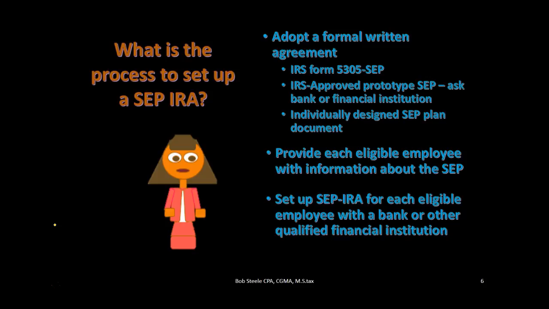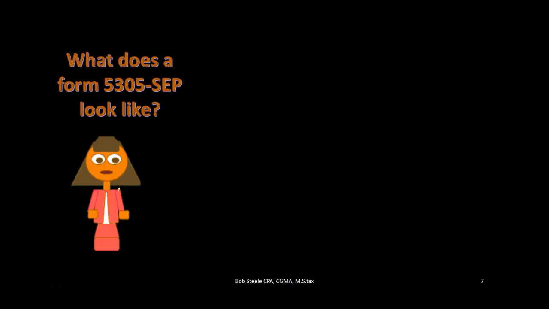Set up the SEP IRA for each eligible employee with a bank or other qualified financial institution. So if we do have qualified employees other than ourselves, then we're going to have to talk to our institution, our bank, or whoever's helping us to set this up, and set up their piece of the IRA plan so we can contribute for them as well.